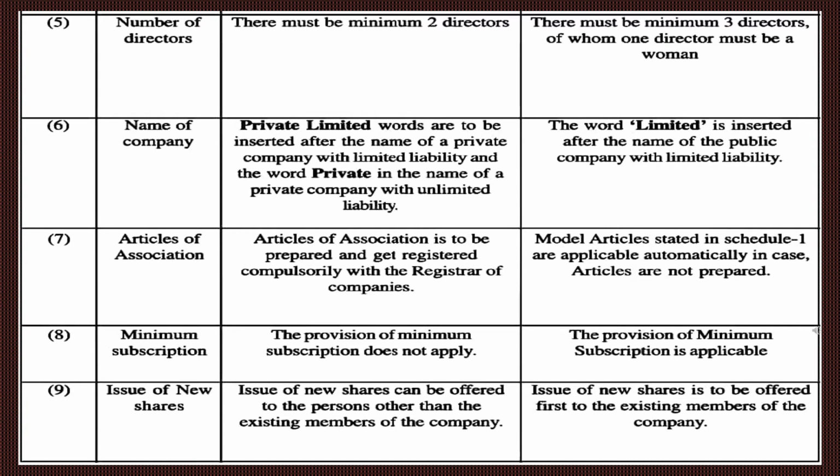In a public company, the certificate of incorporation and commencement of business is required to start the business, and model articles stated in Schedule 1 are applicable automatically in case articles are not prepared for public companies.